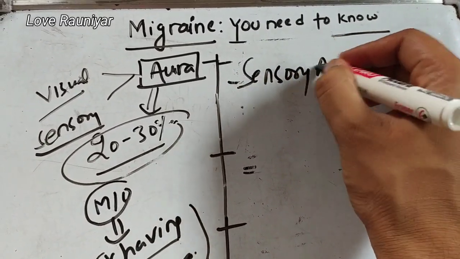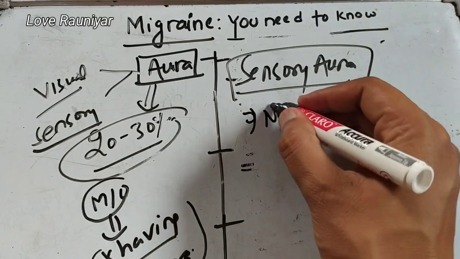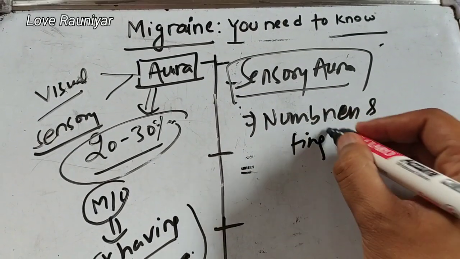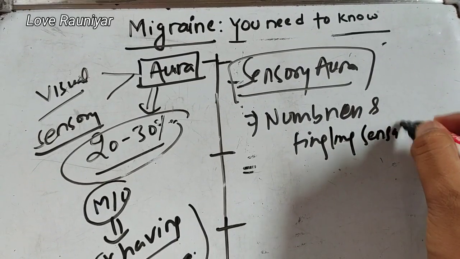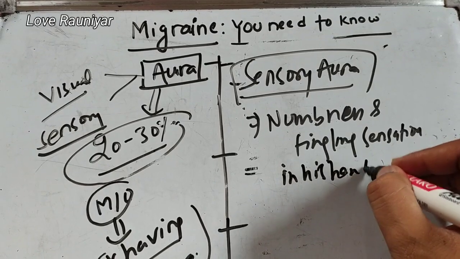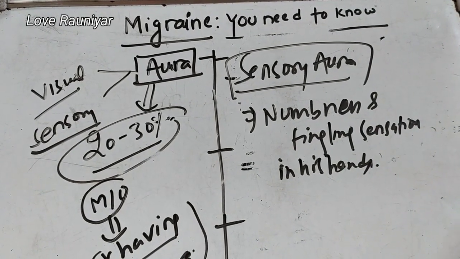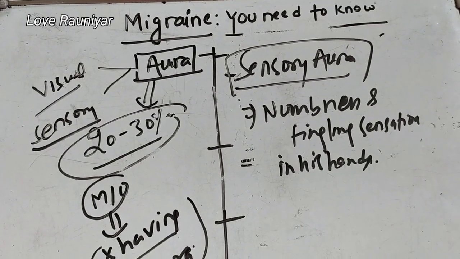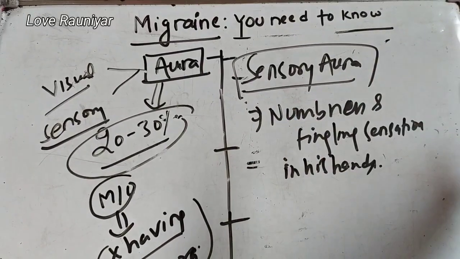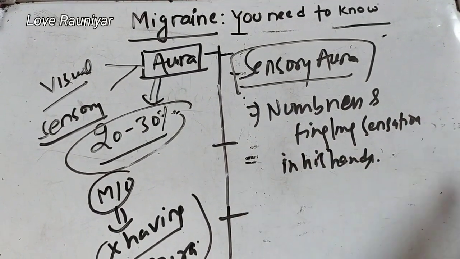So this sensory aura, that person will tell you that he has numbness or tingling sensation in his hands. हातहरुमा खुट्टाहरुमा चाहिँ numbness, tingling sensationहरु आउन सक्छ before the pain begins, and such a kind of aura is known as sensory aura. So sensory aura is very less common, but more common is visual aura. So I have already discussed about aura, हैन.